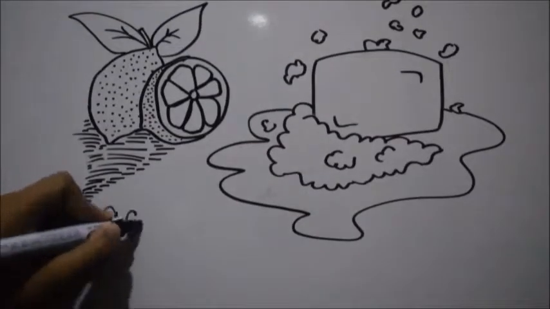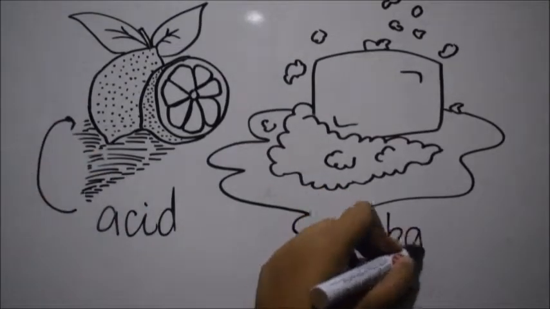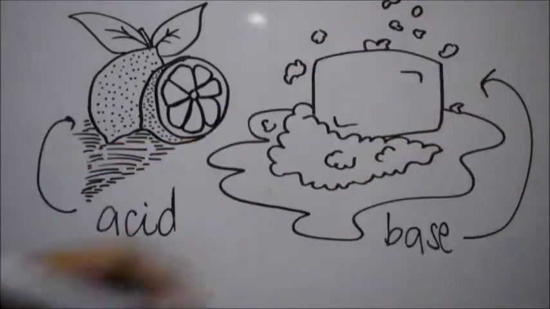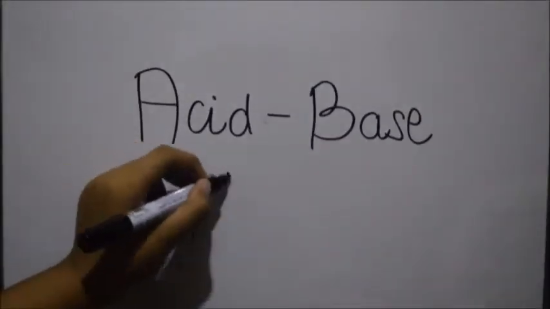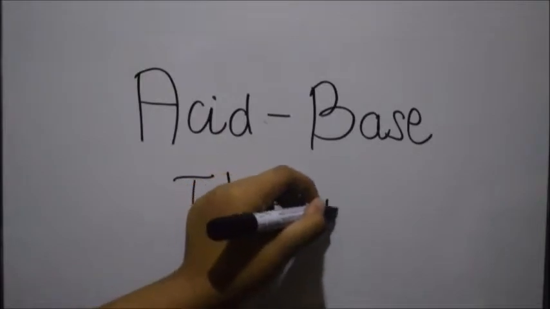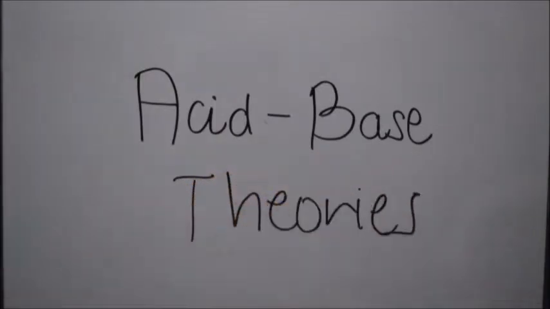Before all theories were published by scientists, we only knew that acid is sour and base is bitter. Today, we will learn about acids and bases, but with a different and deeper meaning. Let's start with the first theory.